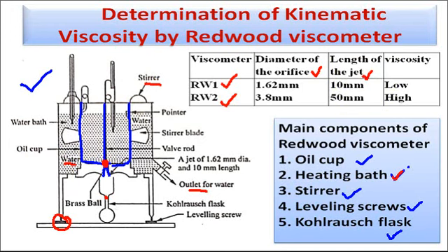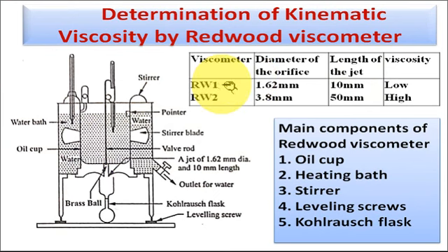So in the Redwood viscometer number 1, the diameter of this orifice, this whole diameter, is 1.62 millimeter, and the length of this jet is 10 millimeter.